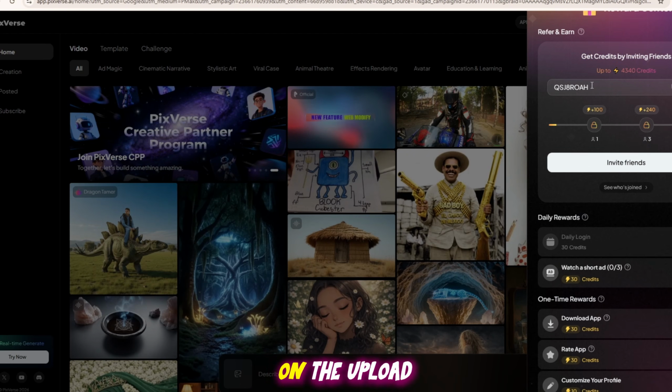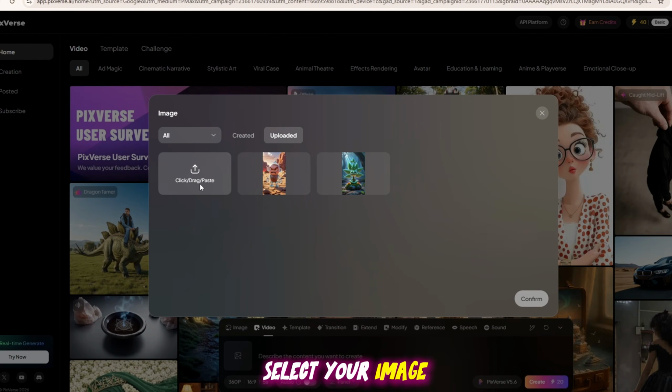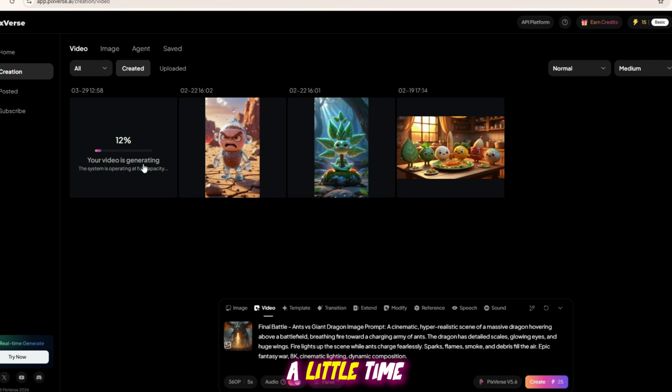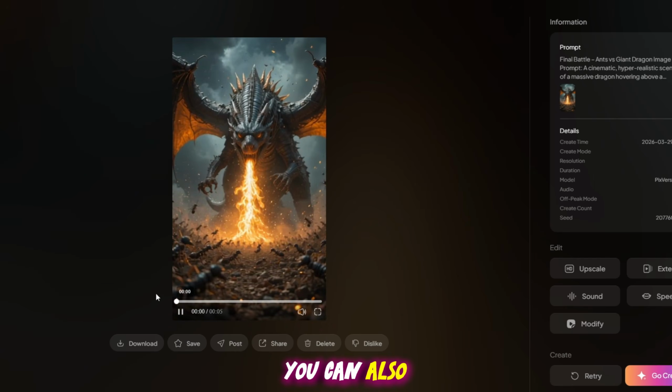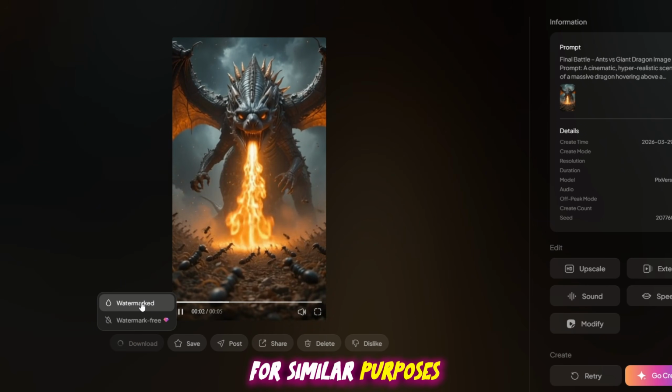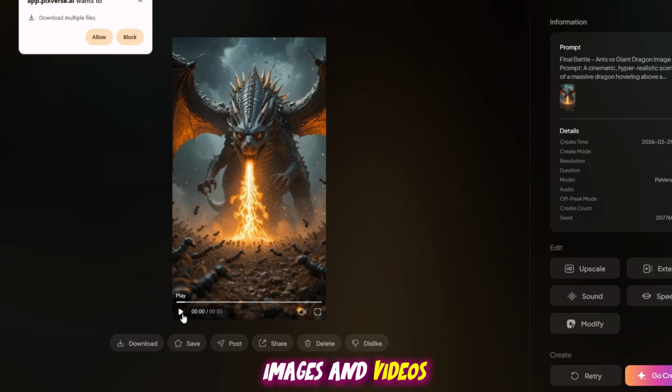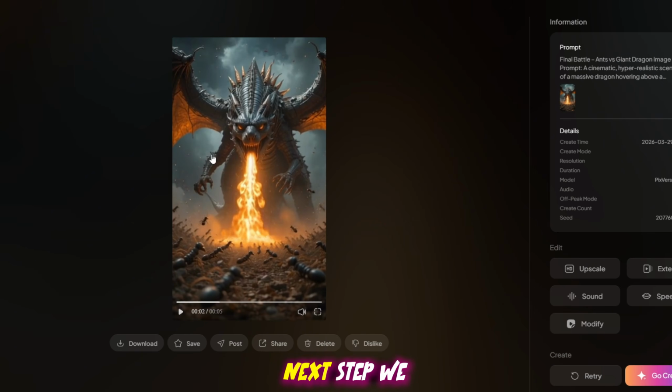After that, click on the Upload option, select your image, paste your video prompt, and start generating the video. It will take a little time, and then your video will be ready with great results. You can also use Vision AI for similar purposes, and once your video is ready, simply download it, and now your images and videos are fully prepared. And in the next step, we will edit the video.